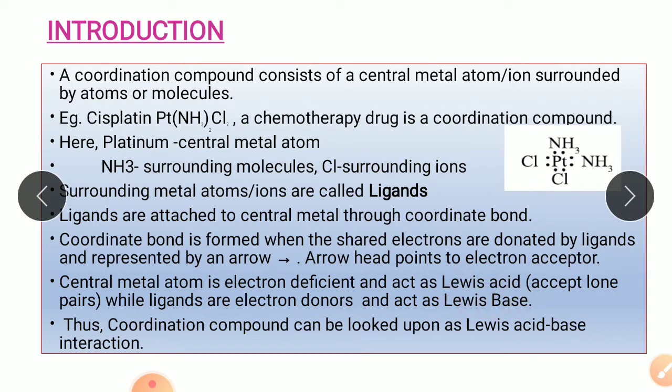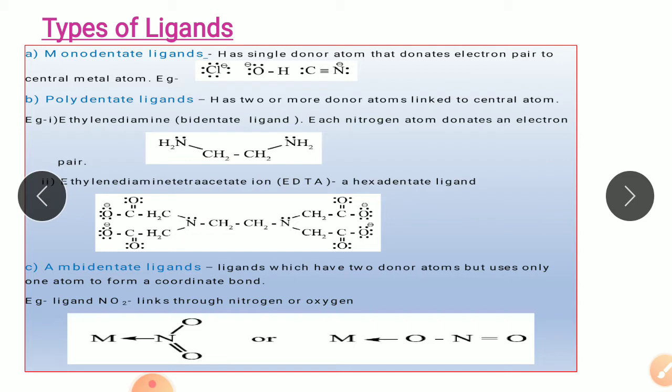So a coordination compound can be looked upon as a Lewis acid-base interaction, where your central metal atom is your Lewis acid and the ligands which are donating their pair of electrons to the central metal atom are Lewis bases. Moving on to the next point, that is types of ligands.